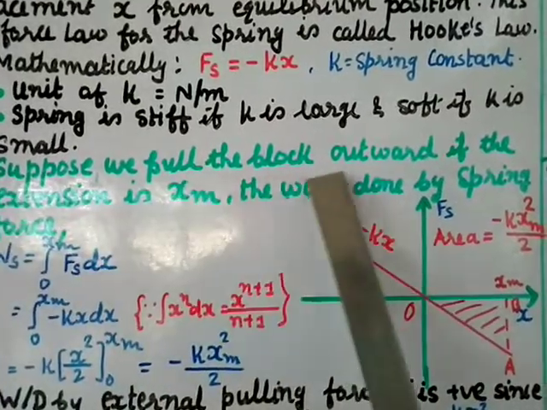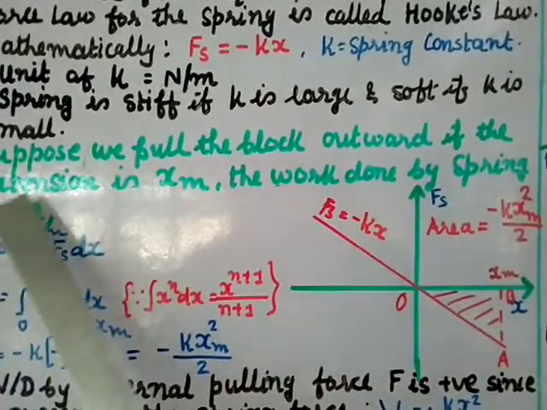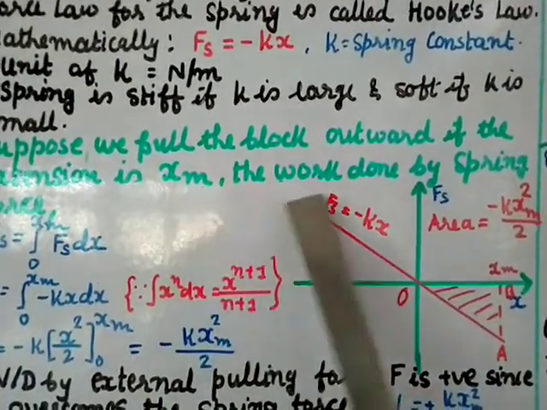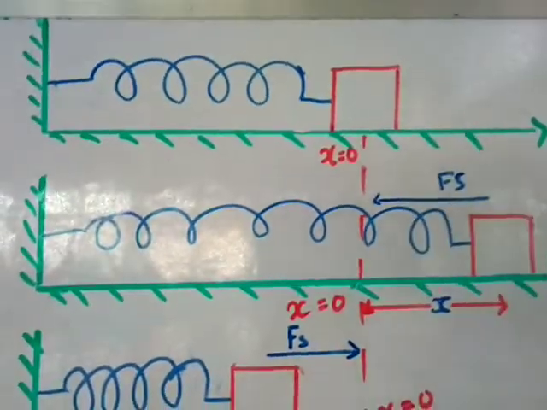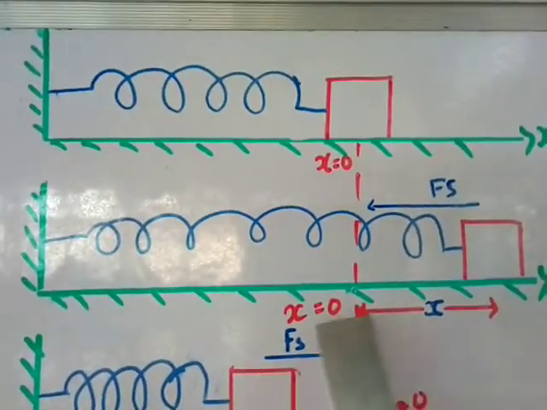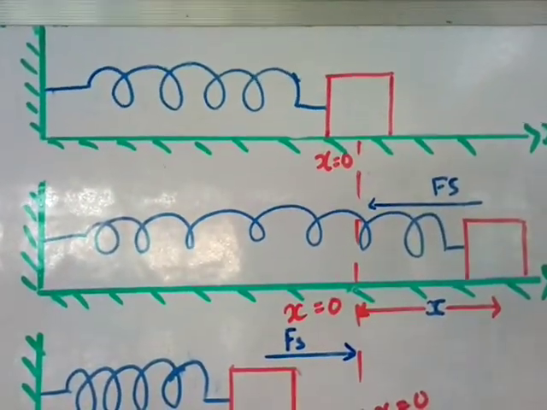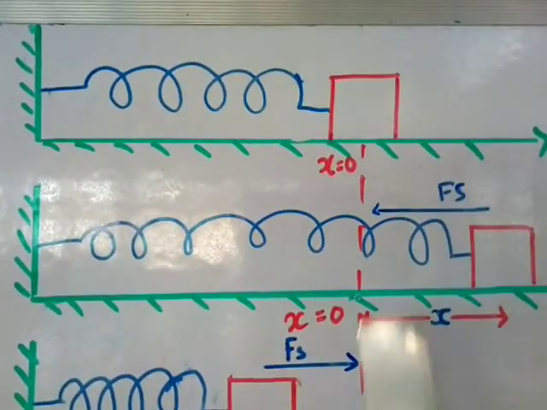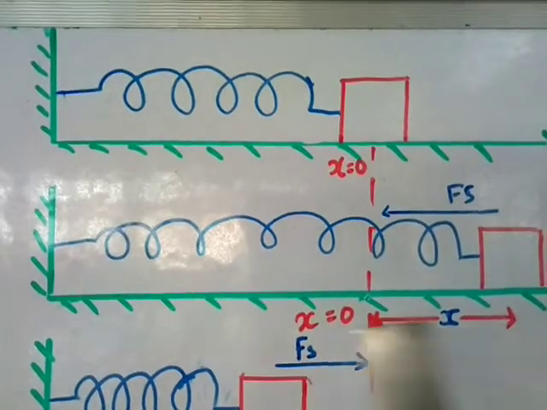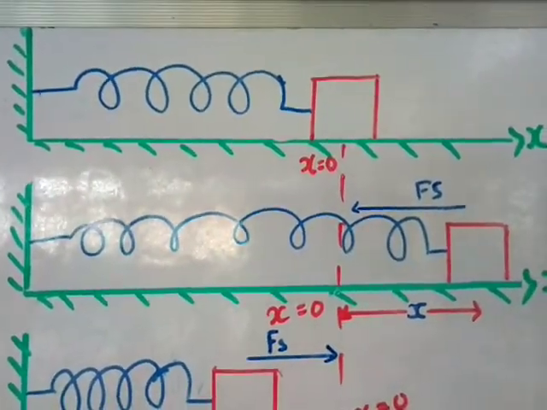Suppose we pull the block outward. If the extension is xm, what is the work done by the spring force? Now suppose in the second figure you can see I have extended this. I have pulled this outward, so it is extended. Suppose it is extended to xm, the maximum displacement. This is the equilibrium line, and from here it goes to xm displacement.